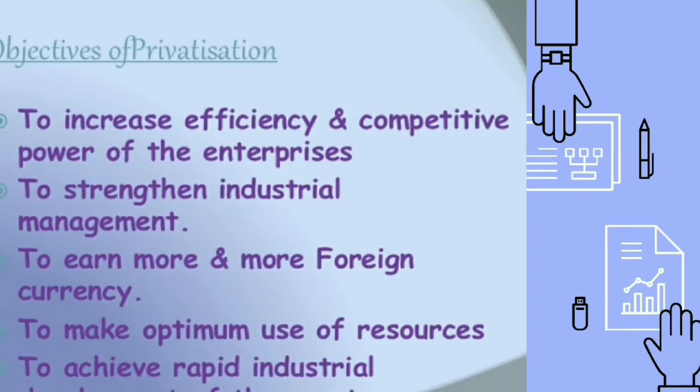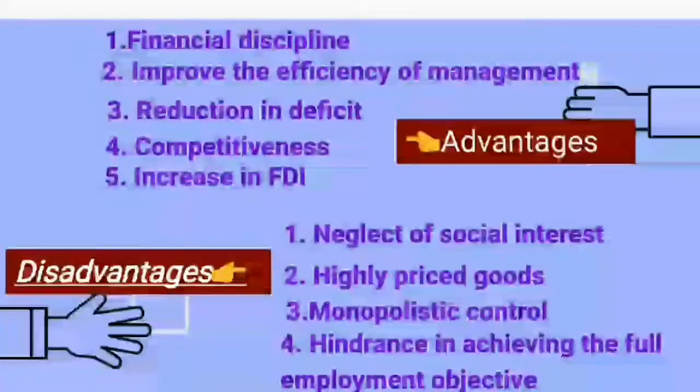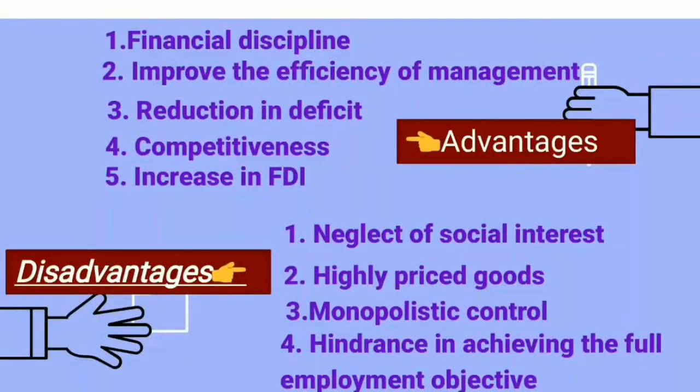Now let's see what the advantages were after bringing it. After bringing privatization, we found financial discipline in the nation. Now, what is financial discipline? Previously, the money circulation in the economy, or we can say the money supply, was not proper. By bringing privatization, the money flow was stimulated and it was in a proper channel, a proper way. So we had financial discipline. Whenever we wanted money, we were able to arrange it.